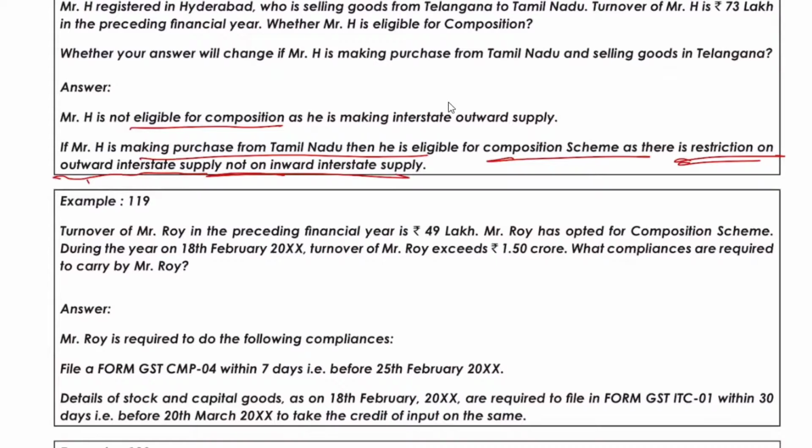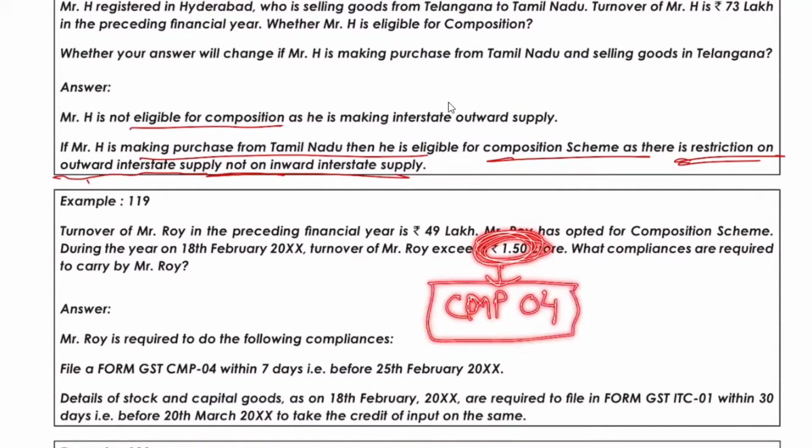What he has to do, because he has exceeded this. Okay, because he has exceeded it. So what does he need to file? CMP 04. Yeah, CMP 04. Intimation, or application for withdrawal of composition scheme.